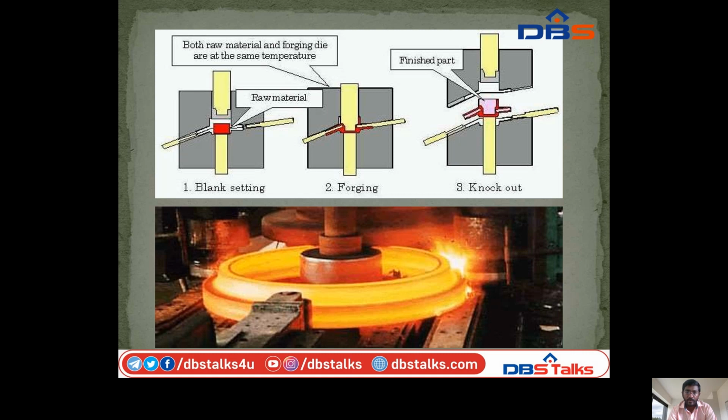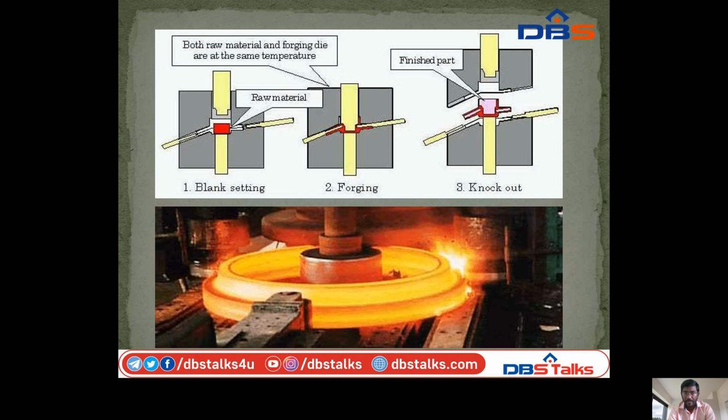Then some force is applied by the forging process, so the raw material is deformed to the required shape. Then the force or pressure is removed and the knockout follows. This is the finished product.